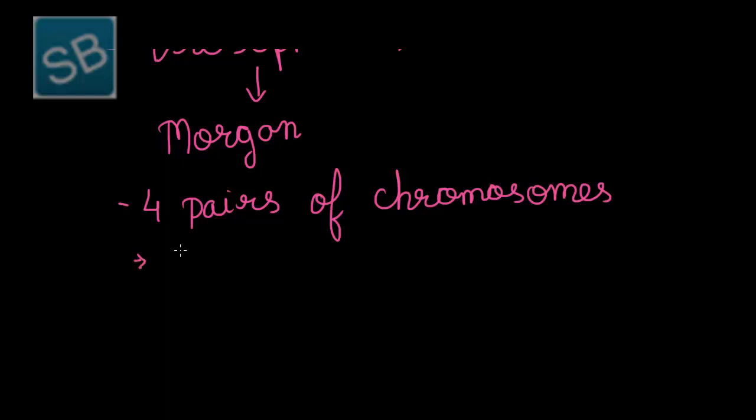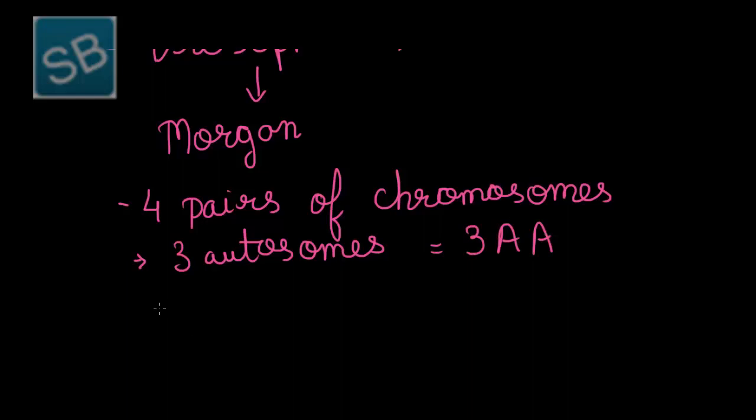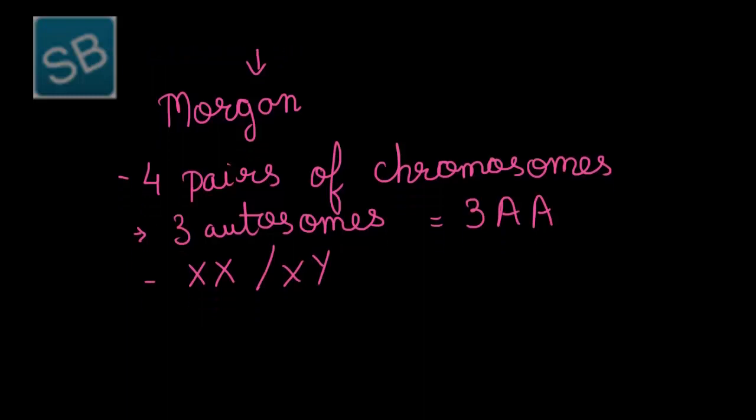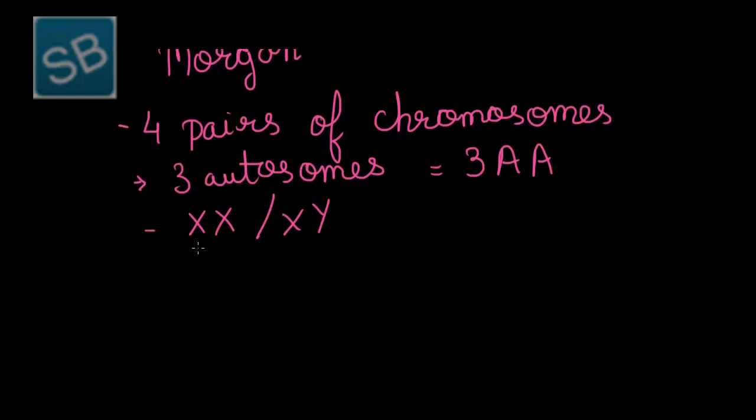The 3 autosomes occur in the form of 3AA, while the single pair of sex chromosomes is either XX or XY. XX occurs in females, while XY occurs in males.